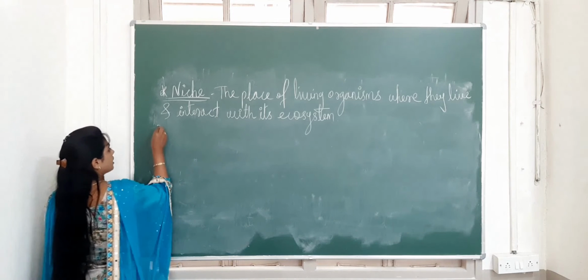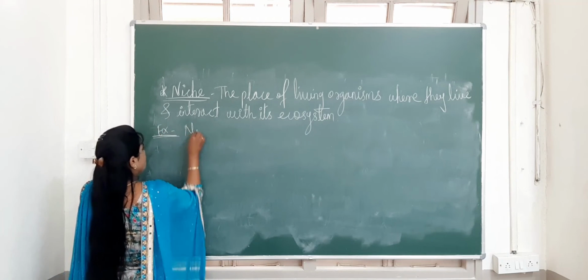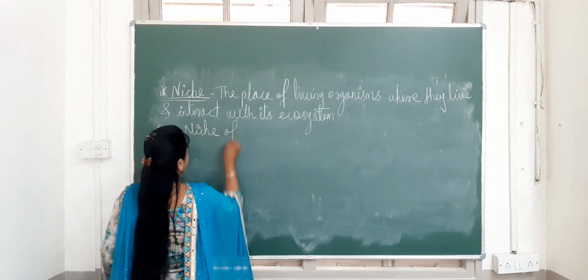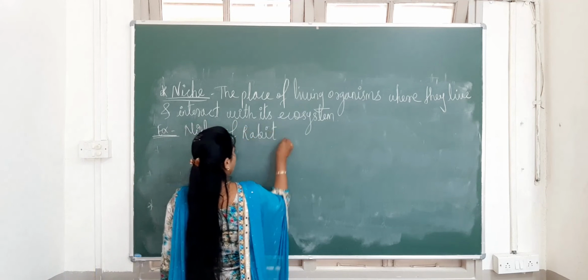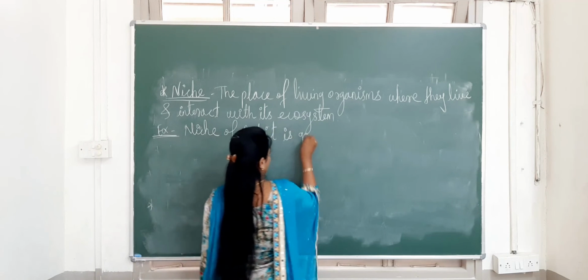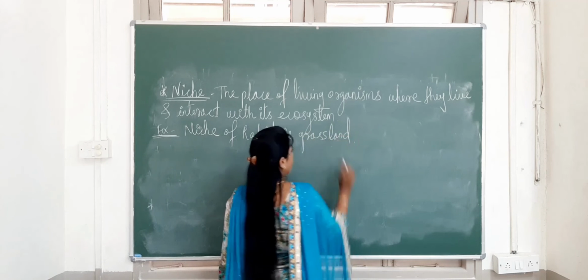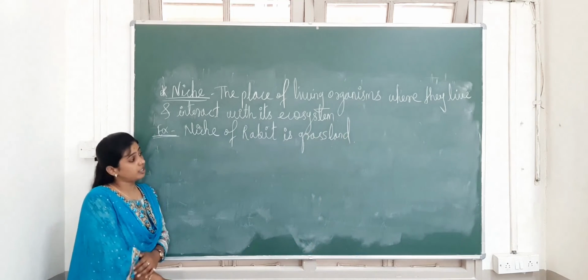To understand this, I will give you one example. The niche of rabbit is grassland. Okay, so you can see the rabbit, its particular environment is what? The grassland.